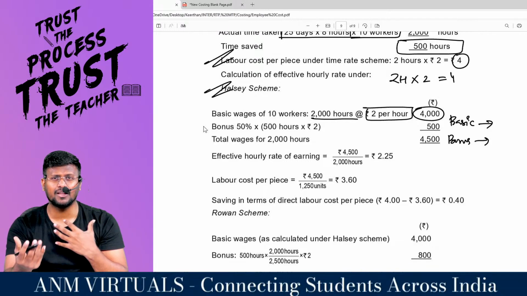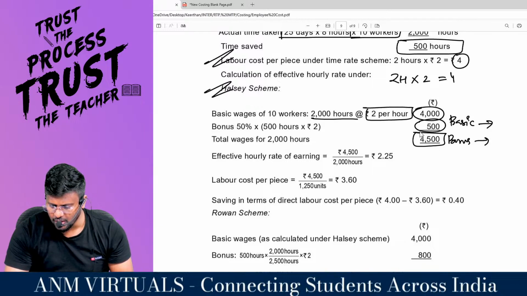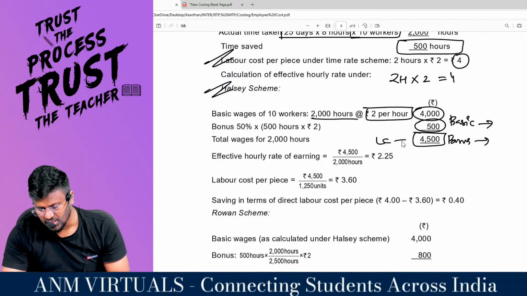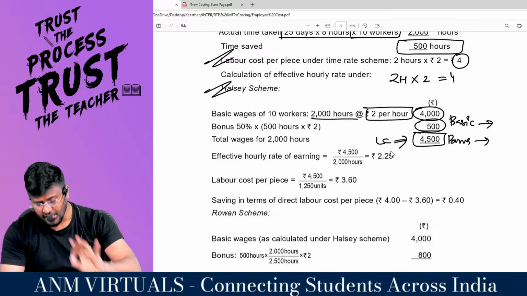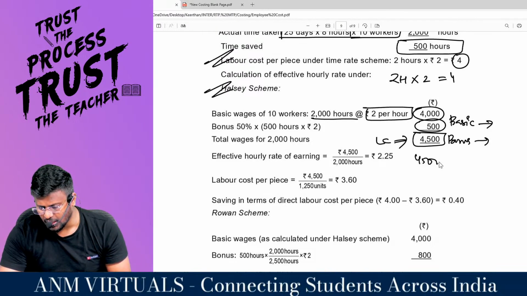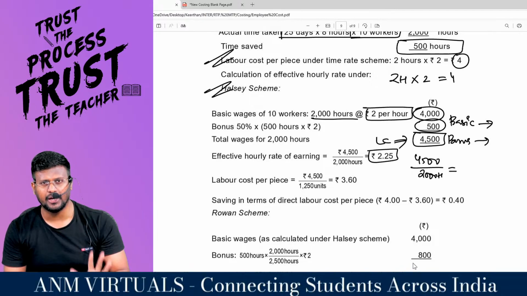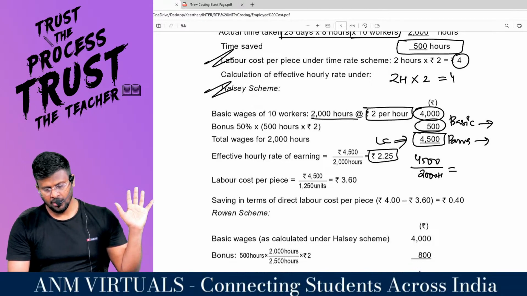50% the employer takes, the remaining 500 will be given to the employee. So 4500 rupees is the labor cost. This 4500 is for actual hours, correct? Not for the standard hours. So you have incurred 4500 for 2000 hours in the month. That means 2.25 is the effective wage rate under the Halsey. Fine.